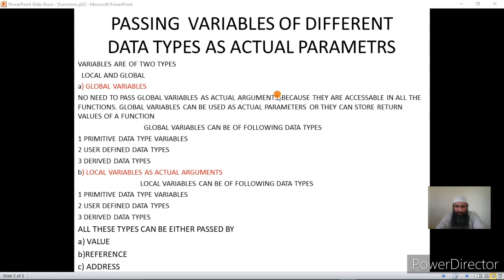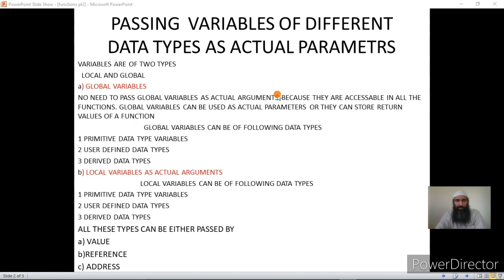Local variables are used to pass data from the calling function to the called function. Again, local variables can be of the following types. They can be primitive, as I have already told and defined what primitive data types are, same as global data types, but local variables are declared within a function. Now they can be of user defined data type. These are also the same as global variables, but declared within a function. Now derived data types, again same as global variables, but declared within a function.